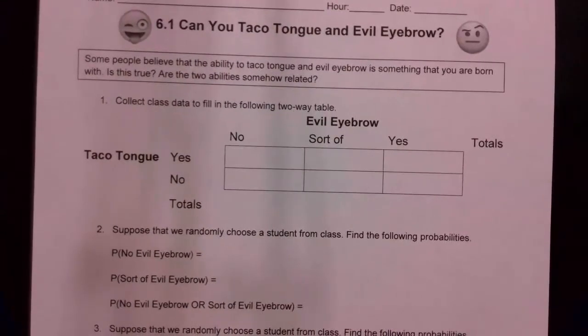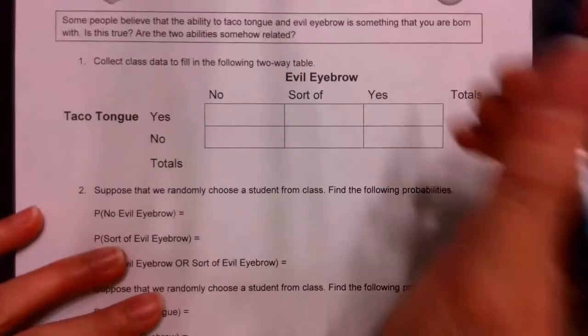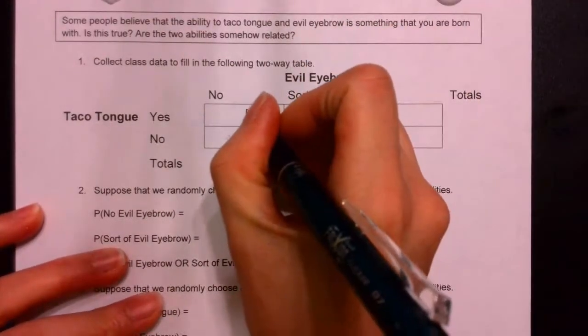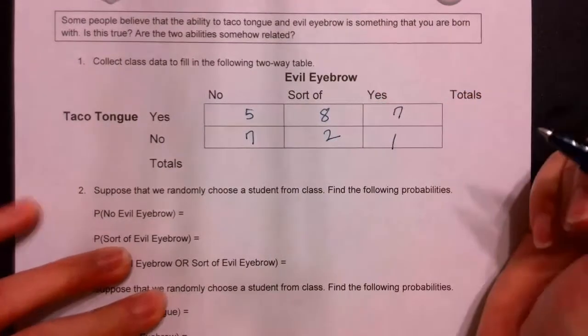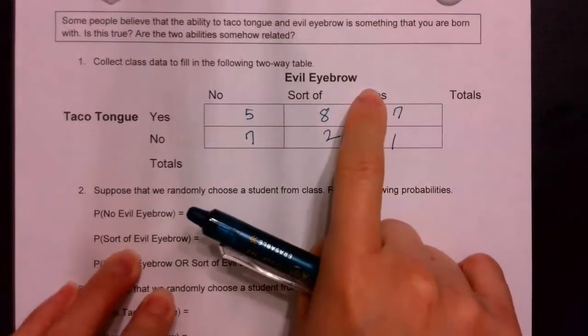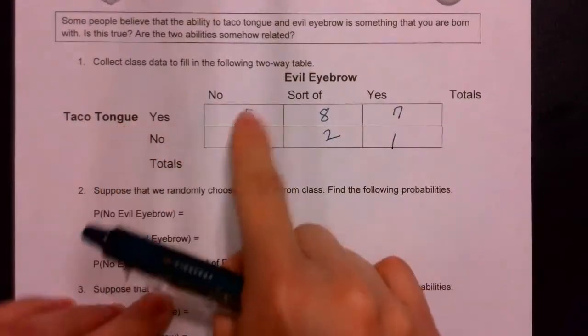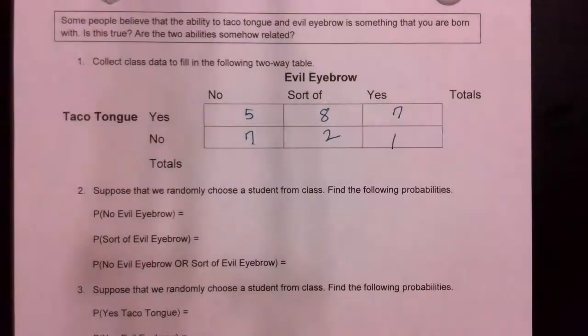Okay? Alright, so some people believe that the ability to taco tongue and evil eyebrow is something that you are born with. Is that true? Are two abilities somehow related? Well, I don't know. So, I'm supposed to survey you, but you're not here. I miss you guys. Okay, so let's say this is what I got. I survey everyone, and so I ask, can you do evil eyebrow? Can you do taco tongue? Raise your hand, and that's what I got.